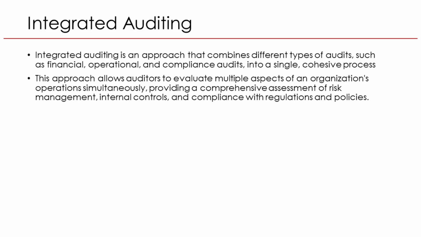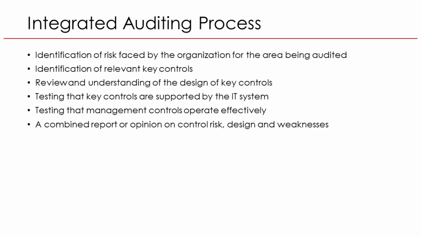For example, in a manufacturing company, an integrated audit could check financial reporting, production efficiency, and safety compliance in one review. This helps identify overlaps, reduce duplication, and focus on the areas with the highest risks, making the audit more efficient and insightful. The integrated auditing process is a step-by-step approach that helps auditors provide a complete view of an